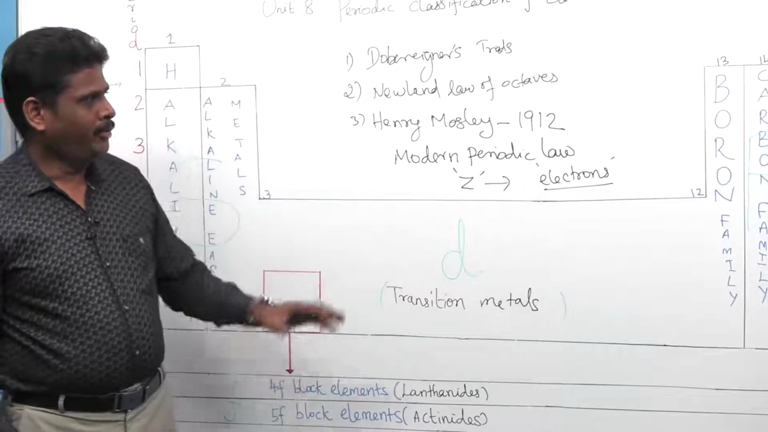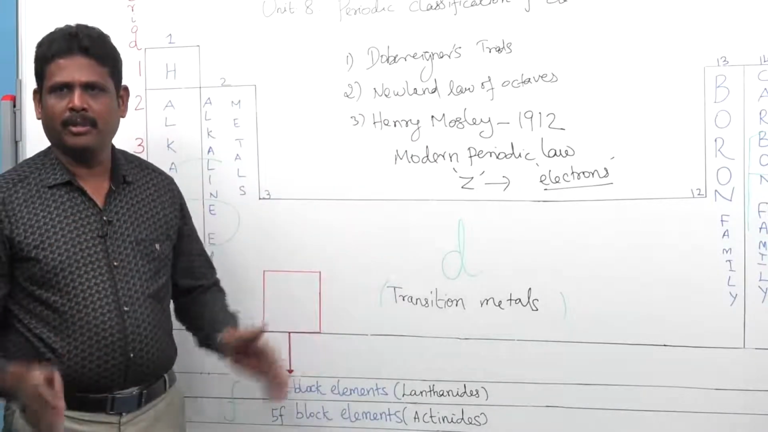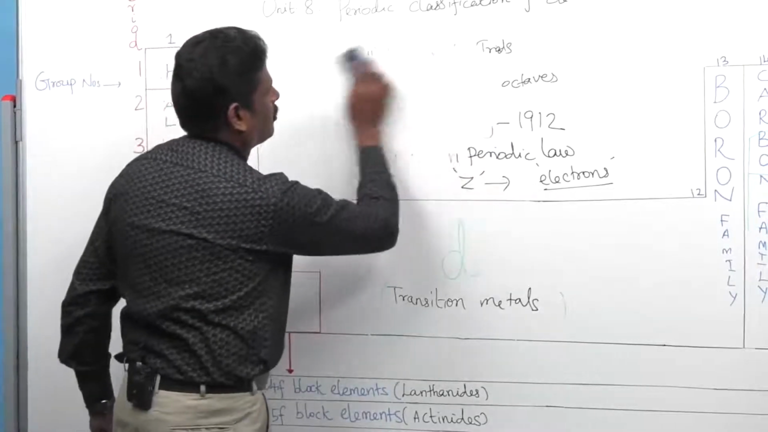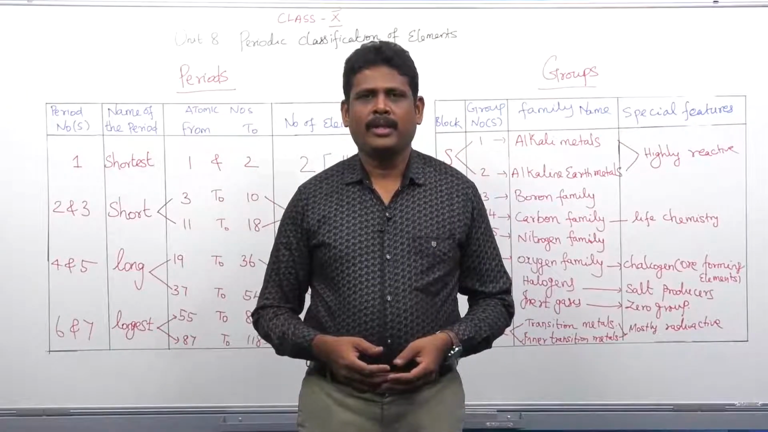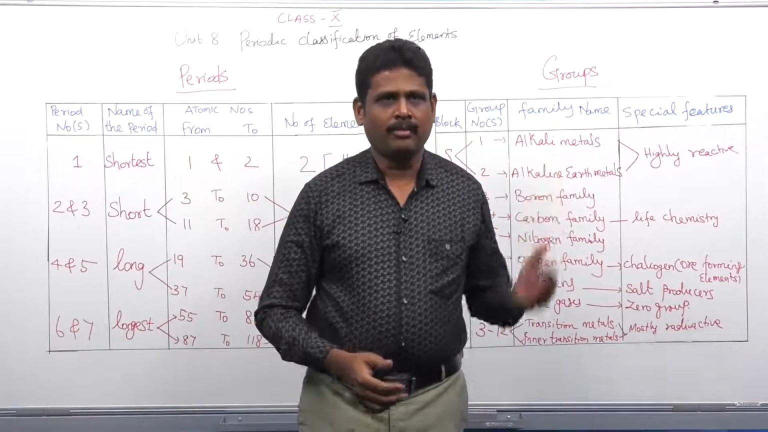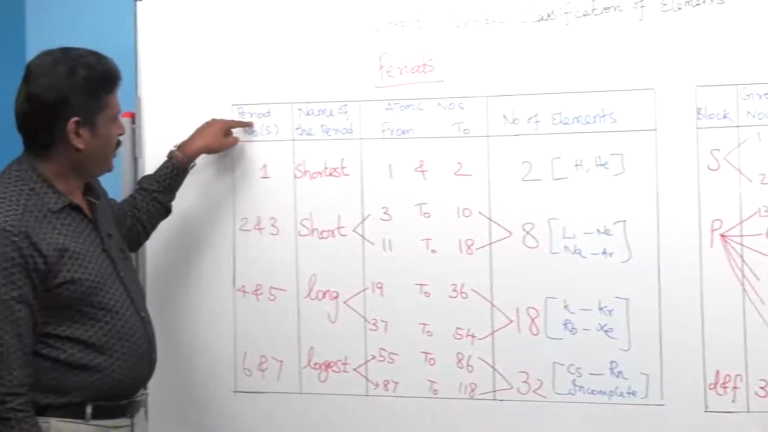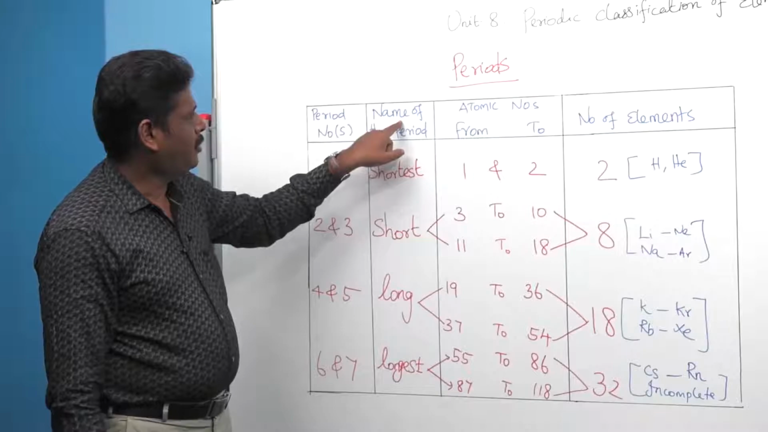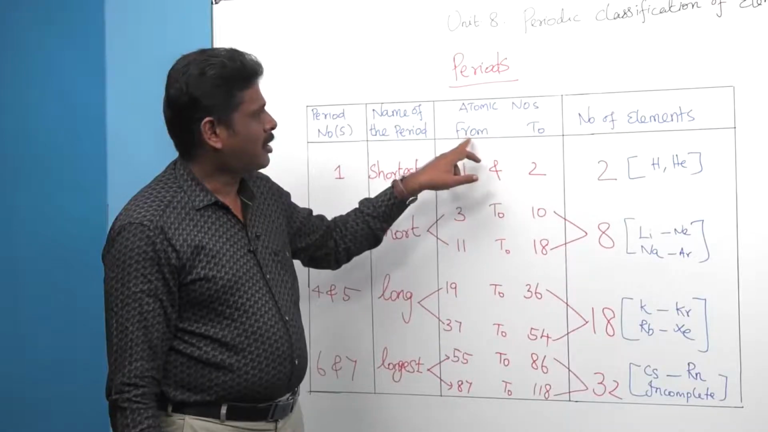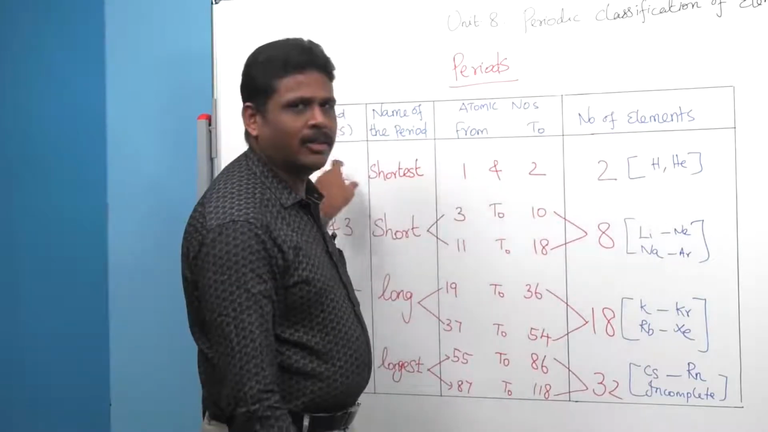Let me see how we can easily memorize all the periods and groups in tabular column format. From the exam point of view, we are going to see the periods in the tabular column format as follows. So, in the first column we put period numbers, in the second column we put the name of the period, in the third column we put atomic numbers, that is starting from and ending at, and the last one is the number of elements present in the particular period.